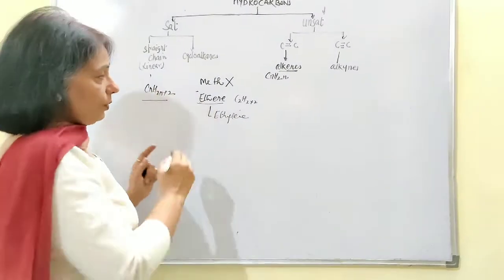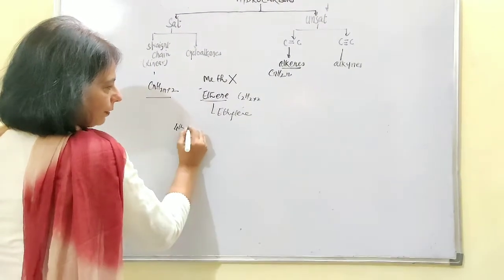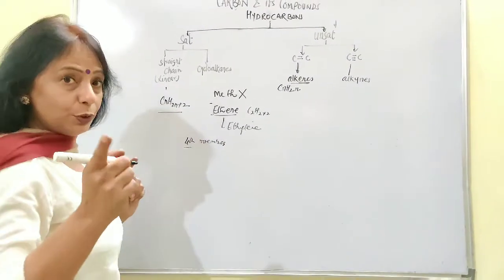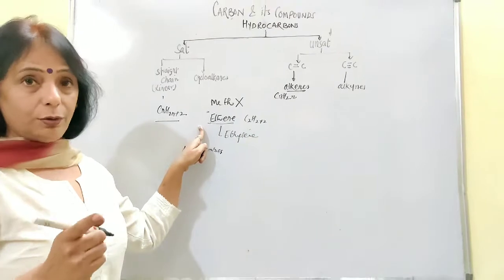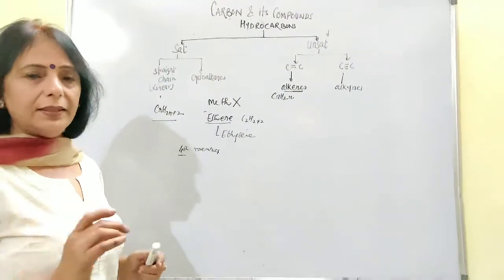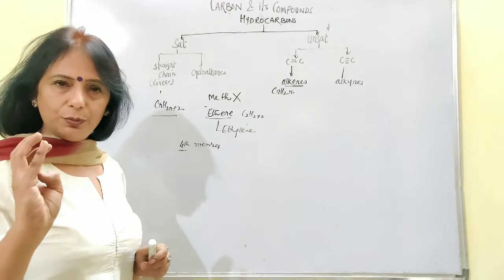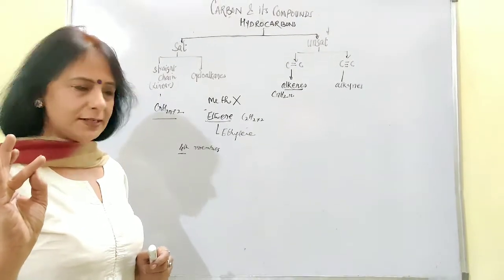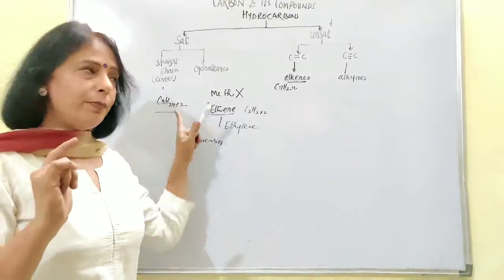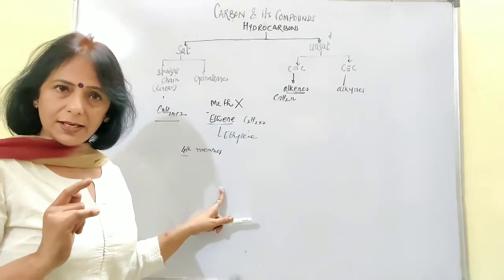If they say which is the fourth member, you know the fourth carbon atom is butane, but here because the series is starting with eth, then it comes prop, then it comes but, then it comes pent. So pentene is going to be the fourth member of this particular series, and then you can draw the formula very easily.